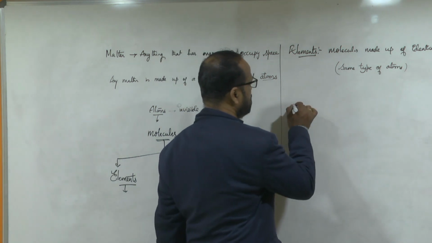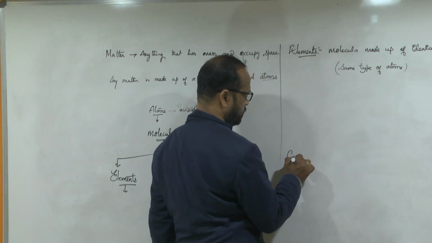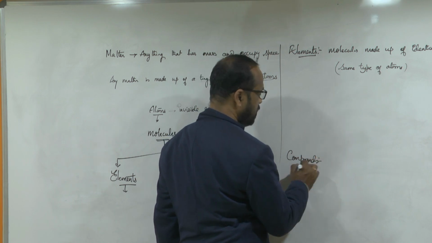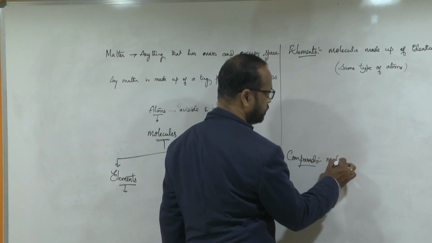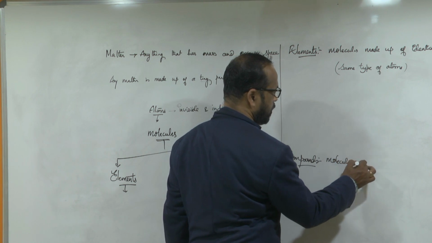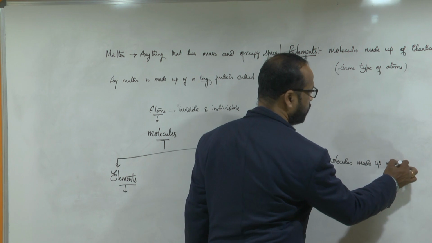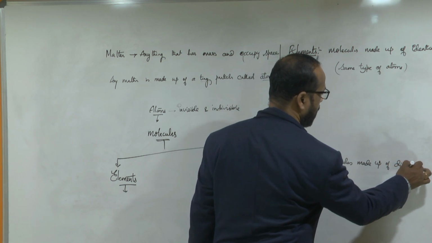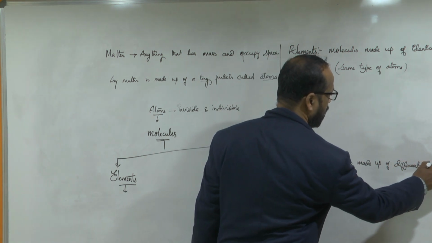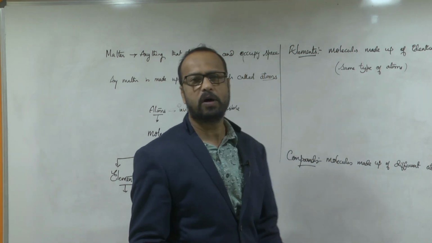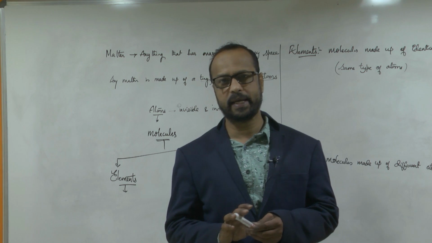And compounds means molecules made up of different atoms.